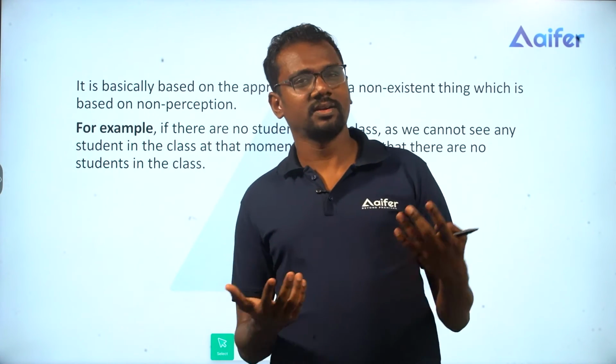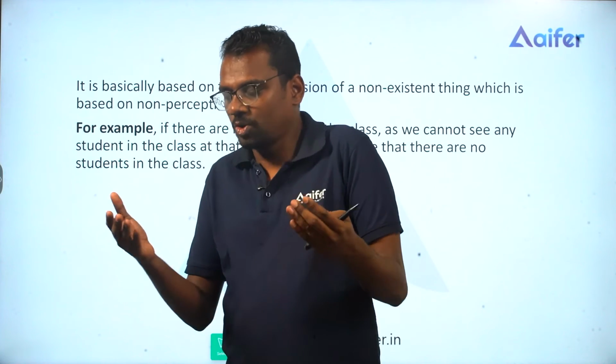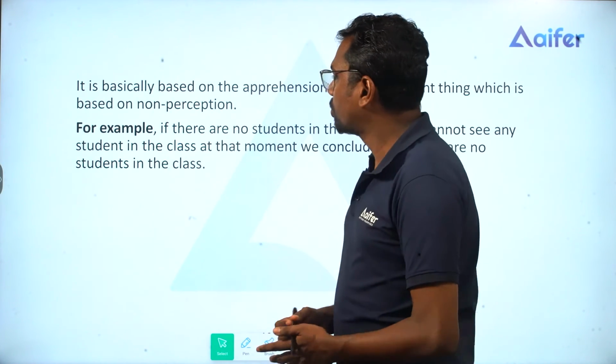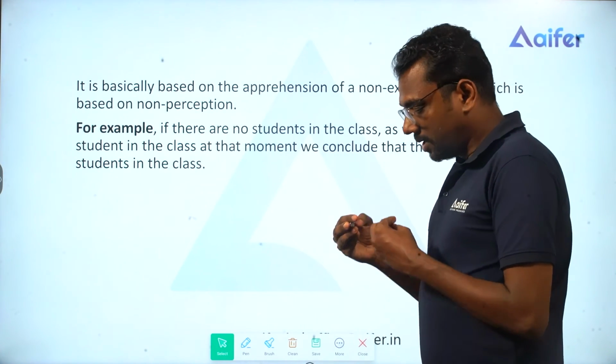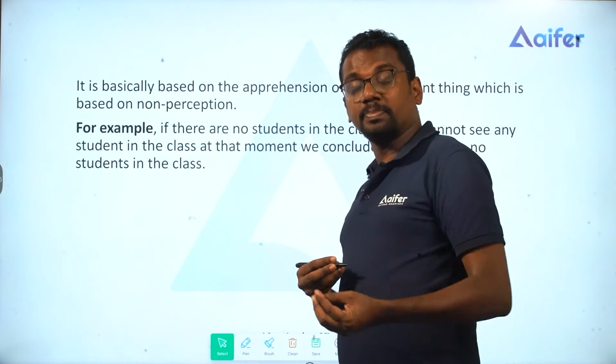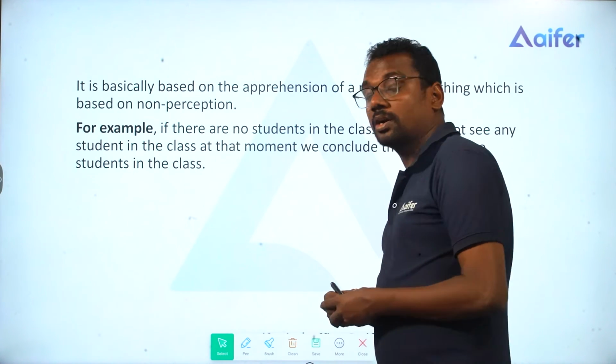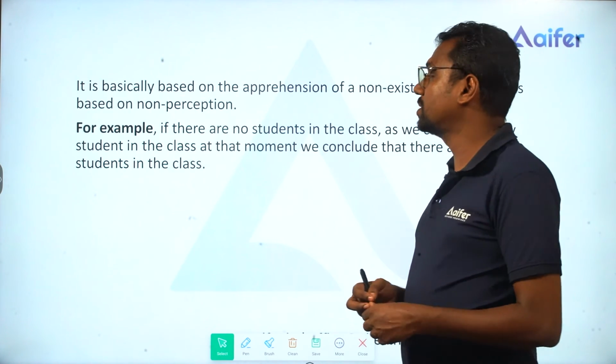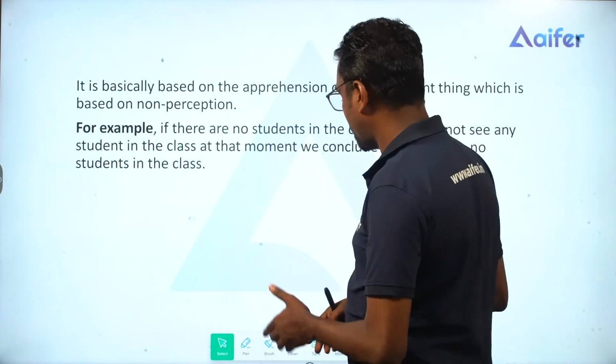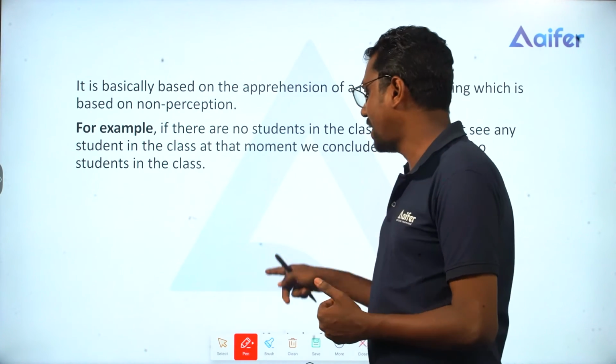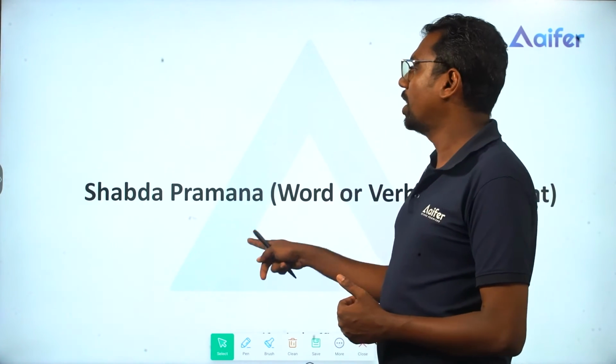You can't see a jar in the kitchen or on the table, you say there is no jar. So here, what cannot be perceived is non-existent. This is what we have when it comes to non-apprehension.